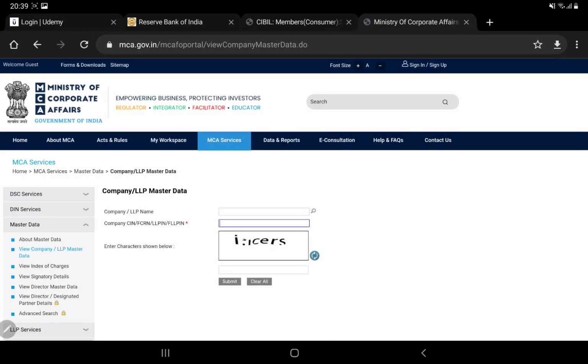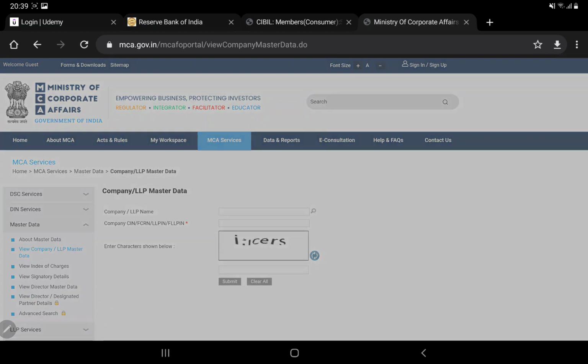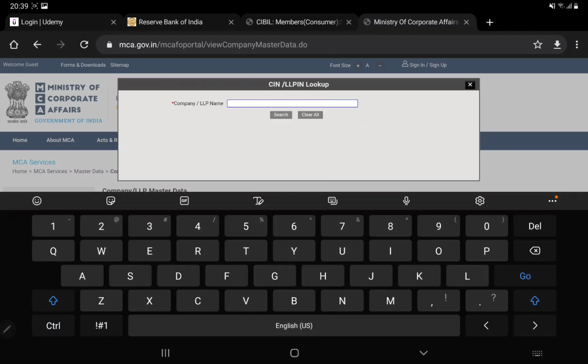Suppose this is just an example of how to ascertain the details of a company. I don't know the CIN number of that company, so I will go to the search option and type the name of the company.